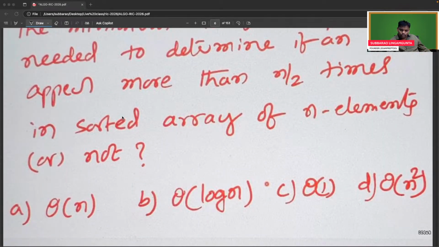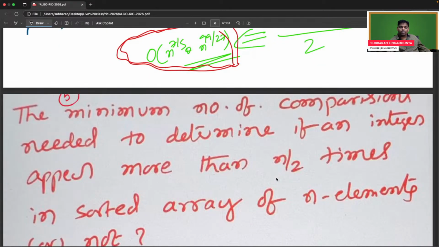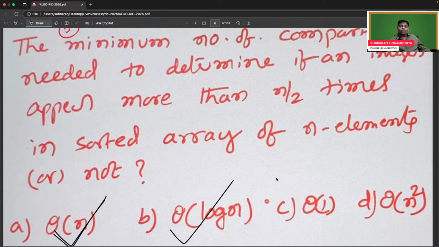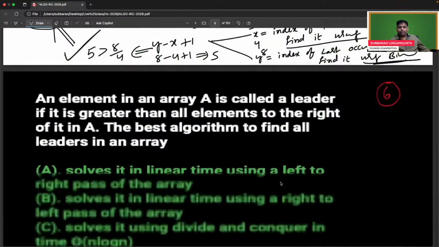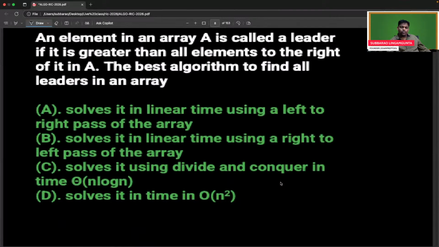So for the same problem, a sorted array takes log n time, and an unsorted array takes n time using Moore's voting algorithm. Remember this: the minimum number of comparisons needed to determine if an element appears more than half in an unsorted array is n time using Moore's voting algorithm, and for a sorted array, order of log n. Perfect.